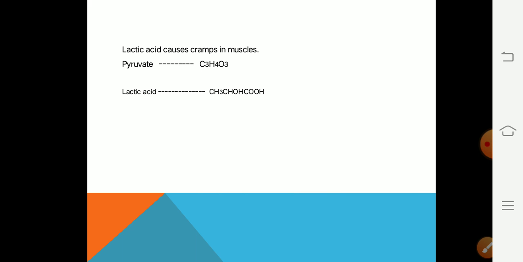If the students are interested to know, the formula of pyruvate is C3H4O3, and the chemical formula of lactic acid is CH3CHOHCOOH.